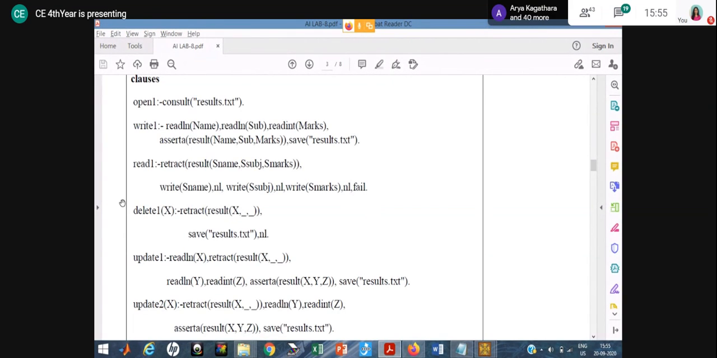Okay, and then in delete, what I have mentioned is, after retracting, here I am passing X. X means the particular data you want to retract, and then I am using save, so the particular data is deleted, everyone.